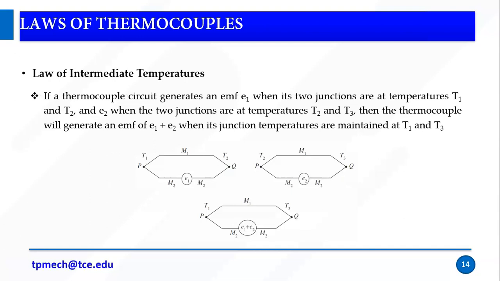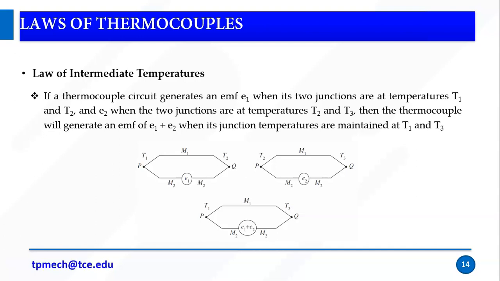The next one is the law of intermediate temperatures. In the previous cases, EMF does not differ based on the introduction of an intermediate material. But here it will change. For example, if we have two temperature sources, T1 and T2, they will form an EMF, E1. The same way, T2 and T3 may give EMF E2. Now if I use T1 and T3, then the EMF will be the summation of E1 plus E2.